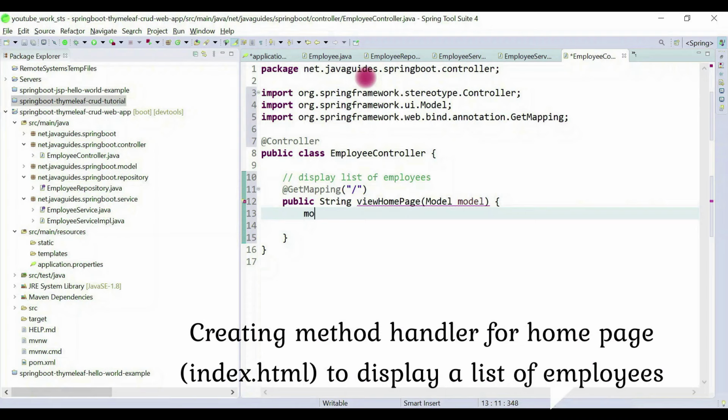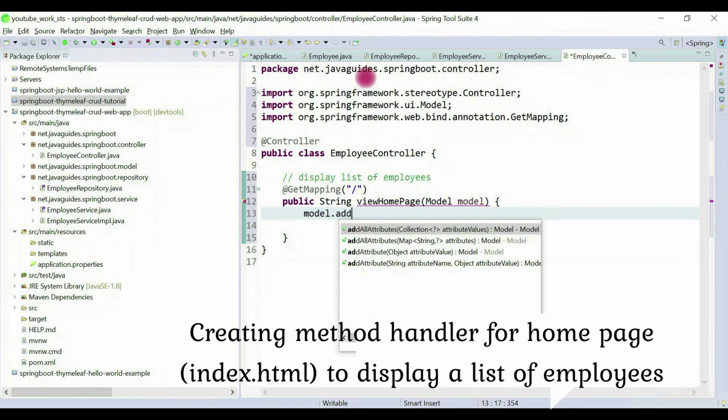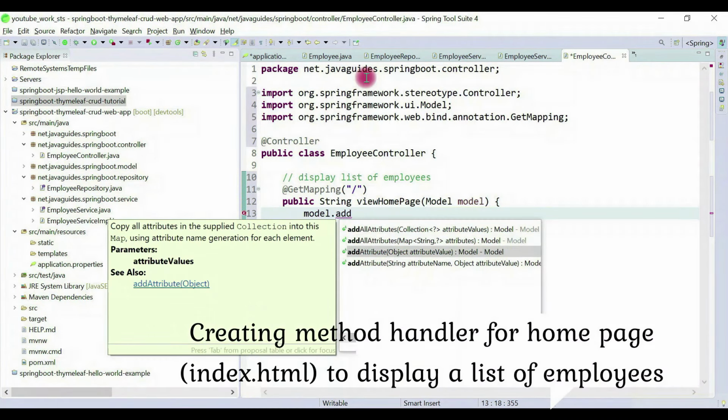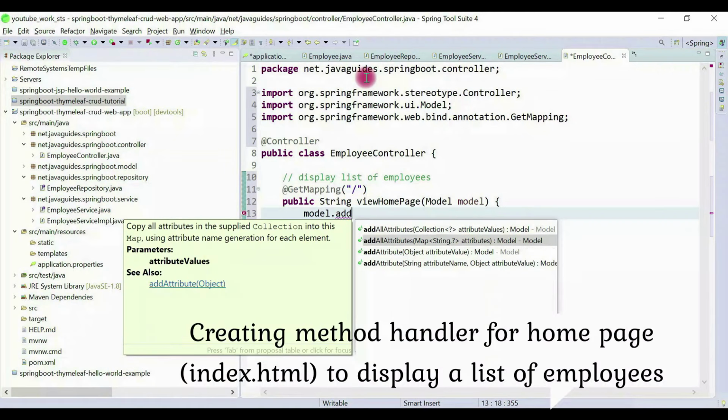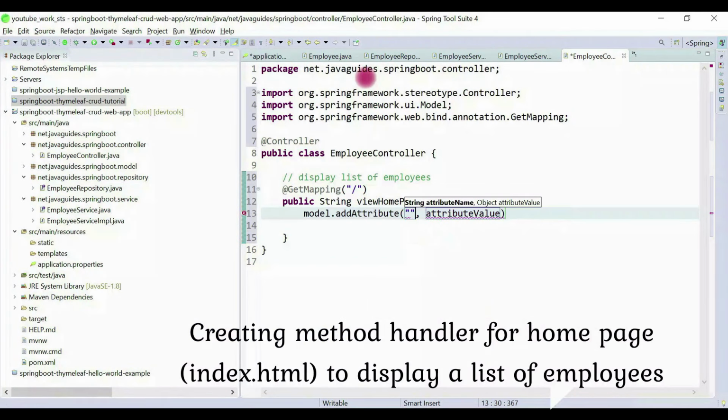Now what we'll do, we'll add data to the model. Let's use the addAttribute method here, addAttribute with a key-value pair, right? So here I will give listEmployees, and here I'm gonna call